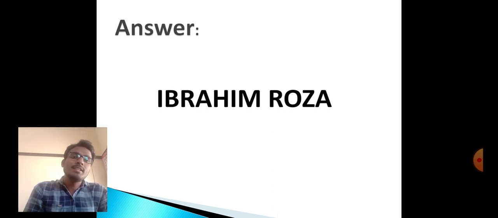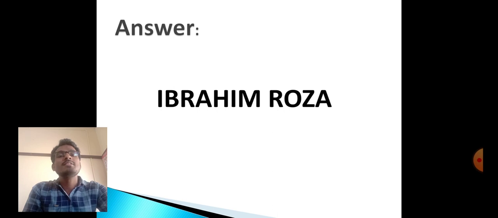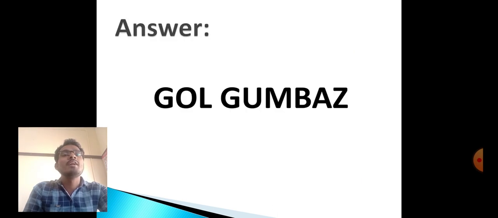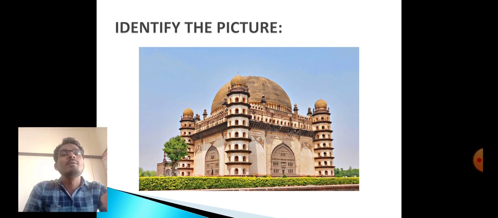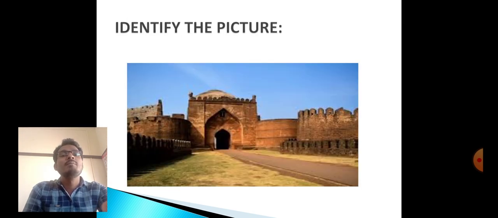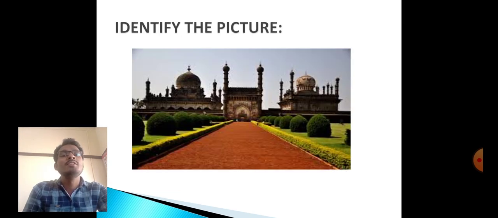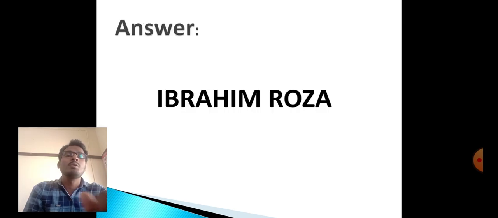So, my dear children, so far in these slides we observed several pictures. The first one is Gol Gumbaz, the second one is Bidar Fort, and the third one is Ibrahim Roza.